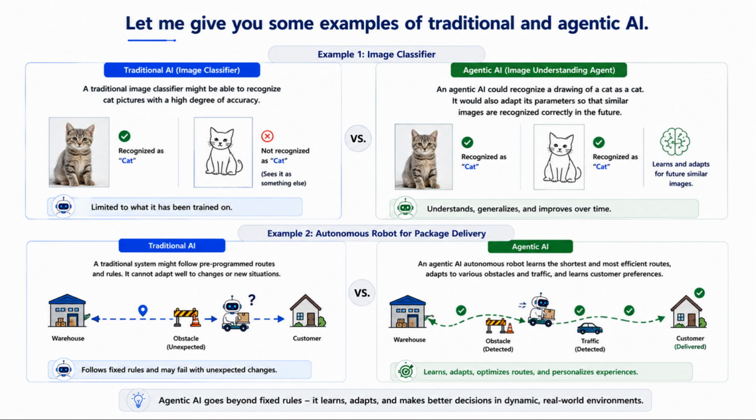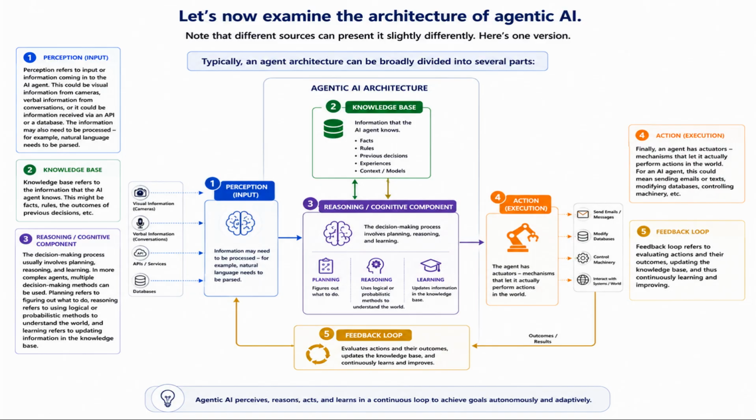Another example of agentic AI is an autonomous robot that delivers packages. The robot will learn the shortest and most efficient routes, as well as adapting to various obstacles and the preferences of different customers. Let's now examine the architecture of agentic AI. Note that different sources can present it slightly differently. Here's one version. Typically, an agent architecture can be broadly divided into several parts.